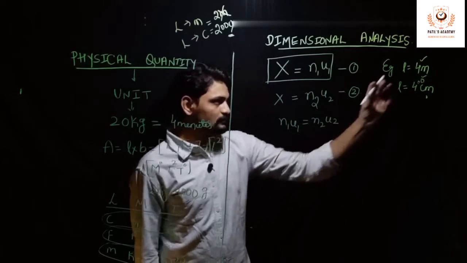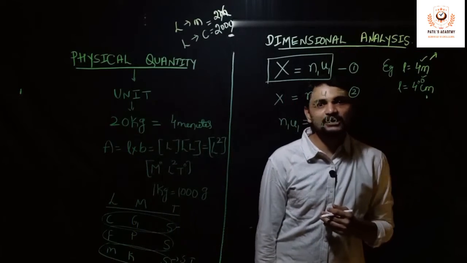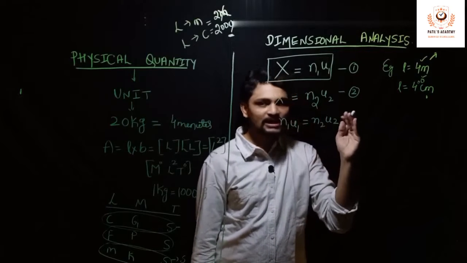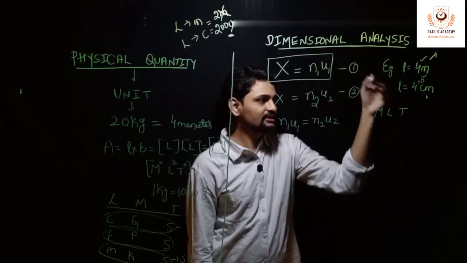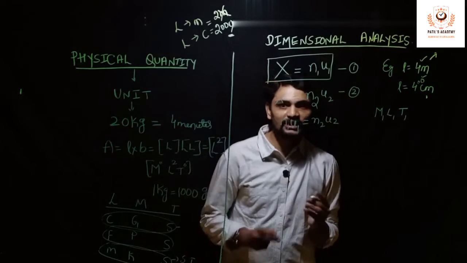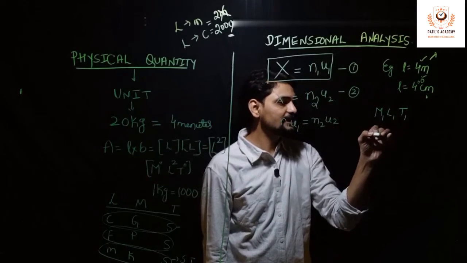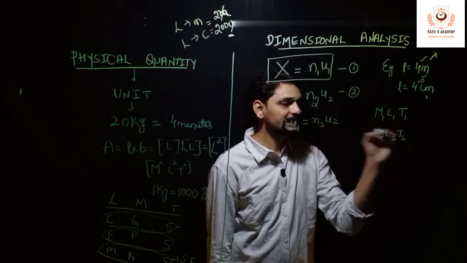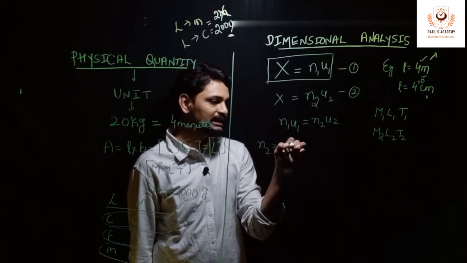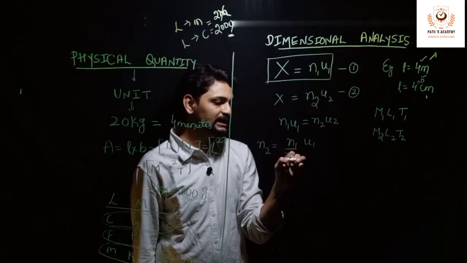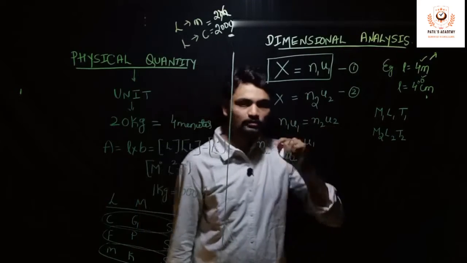Now, to measure this quantity of length, let us assume I am representing it in dimensions. To represent things in dimensions, we take the help of the fundamental quantities, that is M, L, T. For the first equation, let me assume the MLT is M1, L1 and T1. For the second parameter, where I am changing the unit, let me take it as M2, L2 and T2. Now n1 u1 equal to n2 u2. So n2 becomes n1 u1 divided by u2.